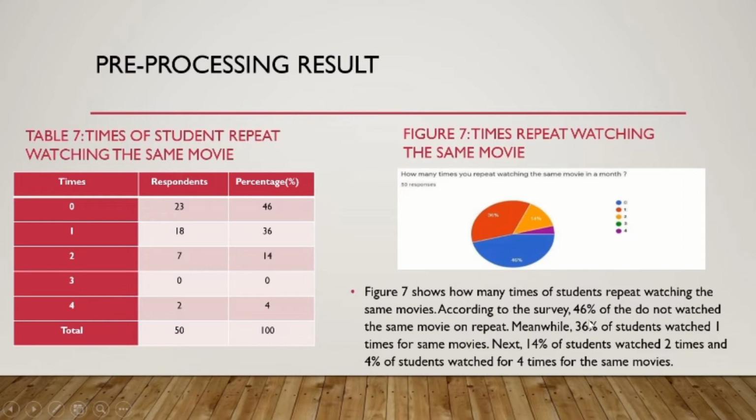According to the survey, 46% of the students did not watch the same movie on repeat. Meanwhile, 36% of students watched the same movie one time. Next, 14% of students watched 2 times and 4% of students watched 4 times for the same movies.